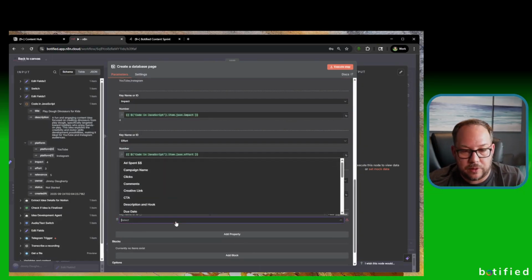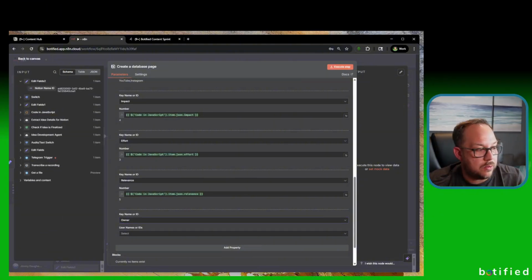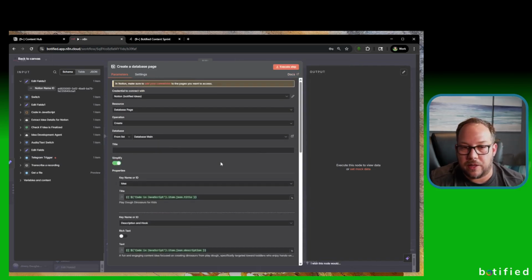So this is how you set the owner. And the owner is found in this field here, Notion name ID. So we need the ID here for the owner. So the ID, that sets it there. So that way when it comes in, it will automatically set the owner. Okay, so this is pretty much everything you got to set here. Just double check everything. We're going to go ahead and test this. Cross our fingers and hope it works.